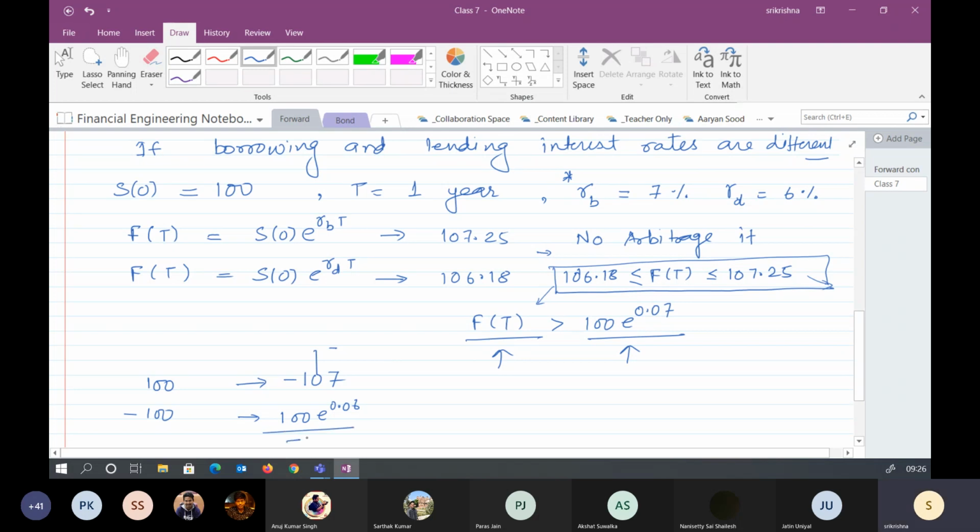So this is again a negative quantity. If I try to reverse this one, and I write it with the red pen, this is now negative and this is positive, then in that case you will have an interest rate with respect to the 7%.